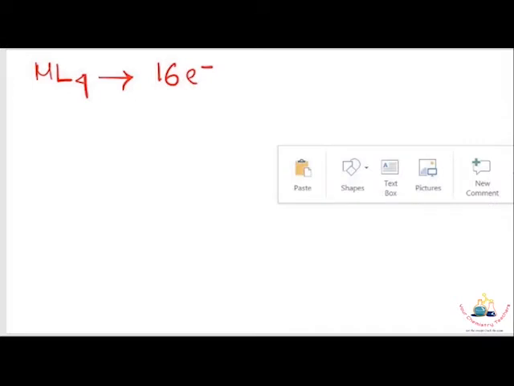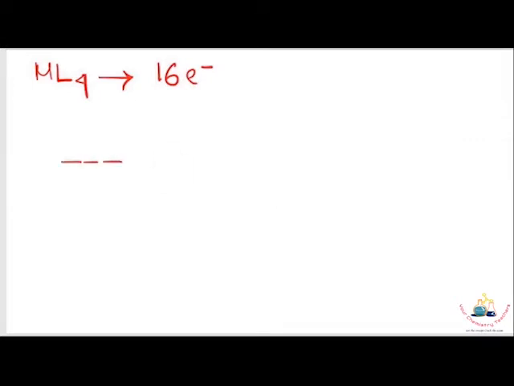Now for the square planar case, ML4 complexes: why is it 16 electron instead of 18 electron? Here is its molecular orbital diagram. Here is the 5d orbital of the metal, and the 4 ligands.